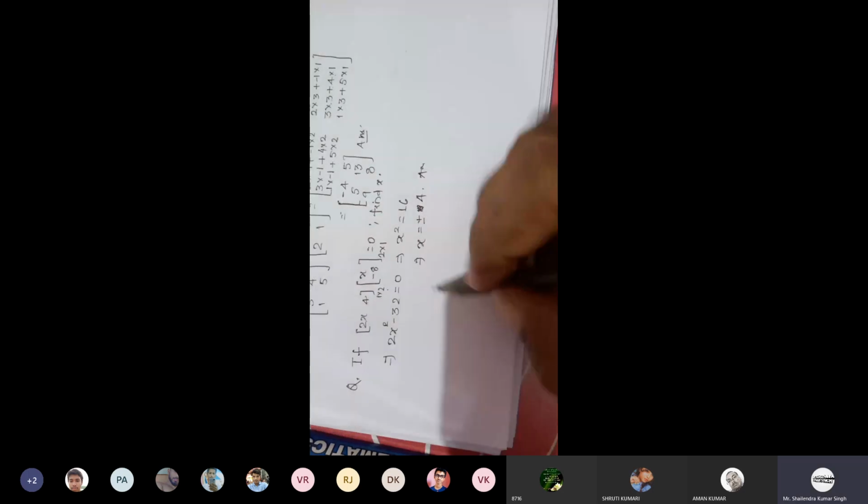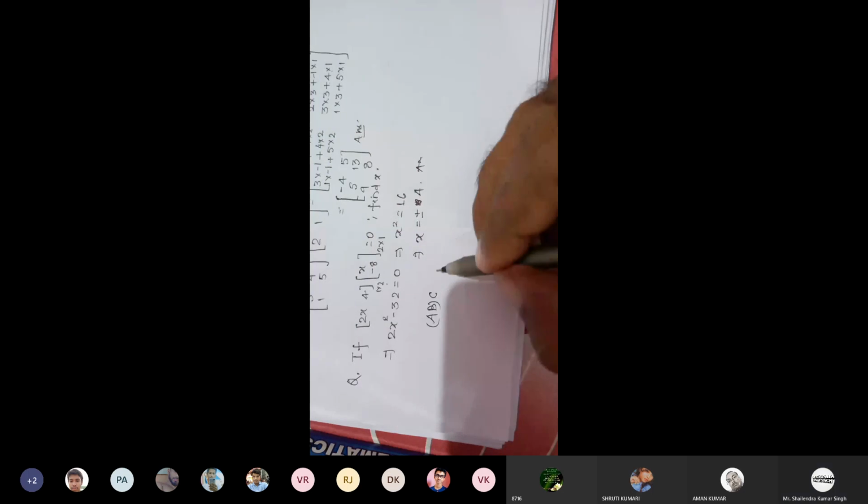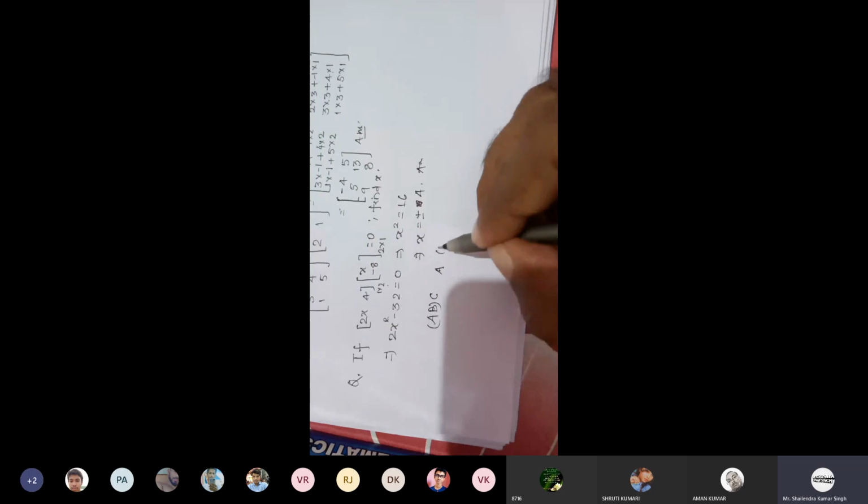Similarly, in case of 3 matrices, A into B into C, you have to multiply 3 matrices. So first multiply first two, then multiply with C, or multiply last two, then multiply with first, but order must be checked.